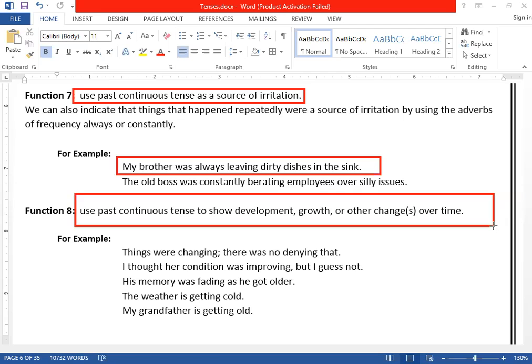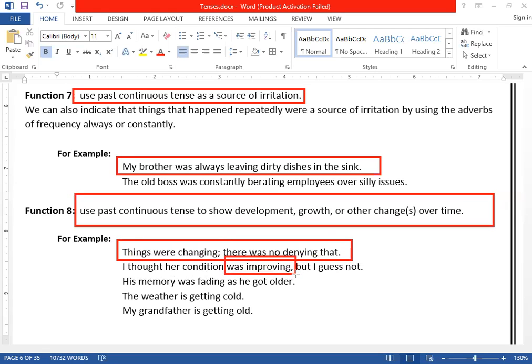Past continuous tense is also used for gradual change. The weather is getting what? The weather is getting hot day by day. Clear? So we use past continuous tense. For example, things were changing gradually. I thought her condition was improving. Her condition was improving, so the condition improves gradually.